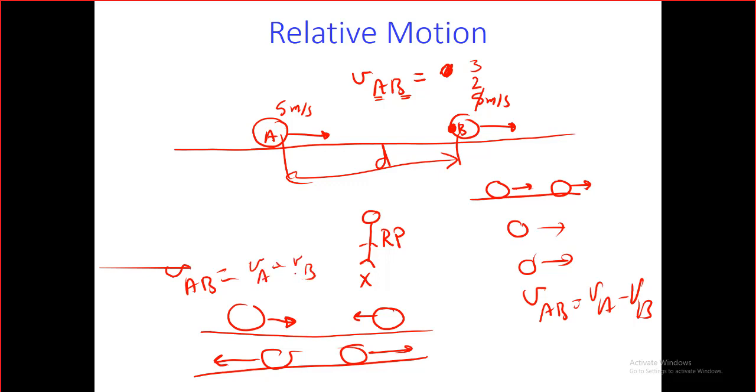So now we have the rules. Please write these rules down. If they are moving in the same direction, we will subtract. If they are moving opposite to each other, in any one of these two cases, we will add the speeds. And that's logic. Let us solve problems about it.